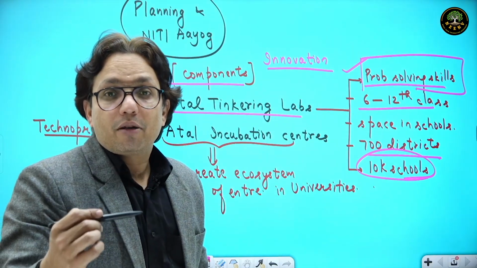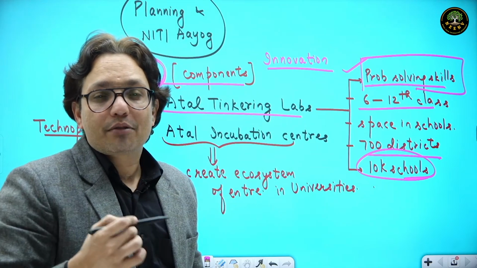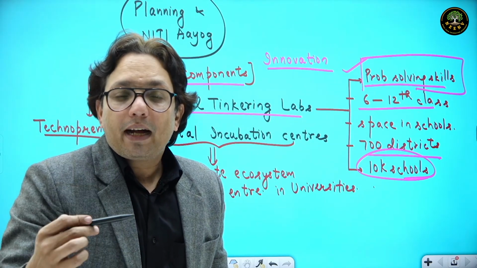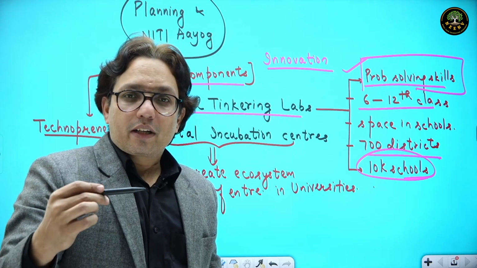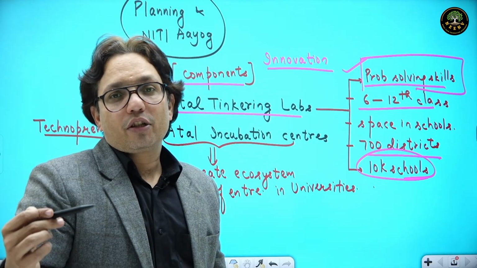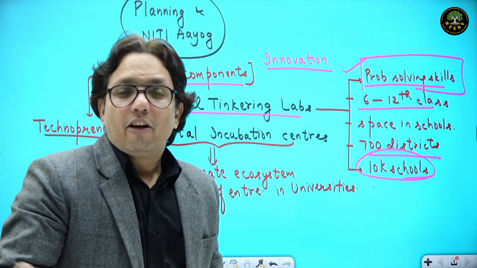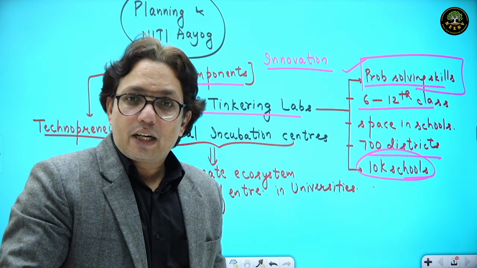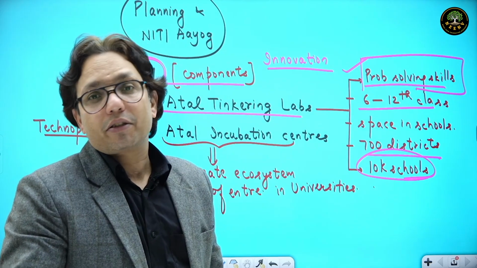These Atal Tinkering Labs may not be giving quick results right now. But imagine all those school going kids who are into these labs, when they get into graduation, post graduation, employment. A kid who is in 6th class is maybe around 10 or 12 years.